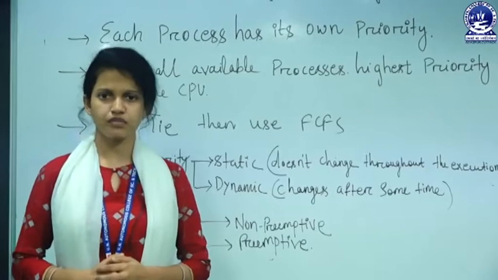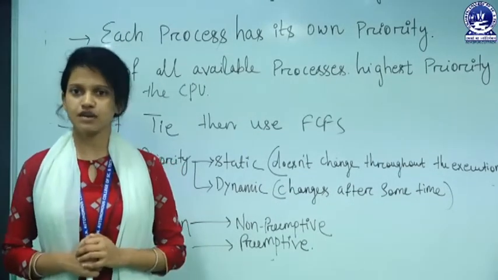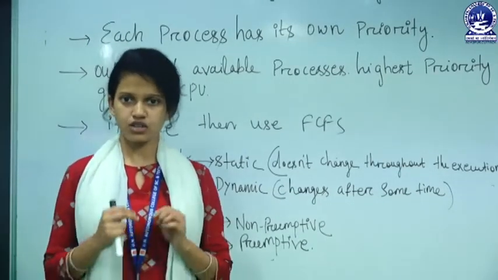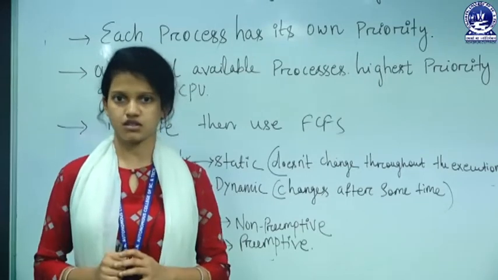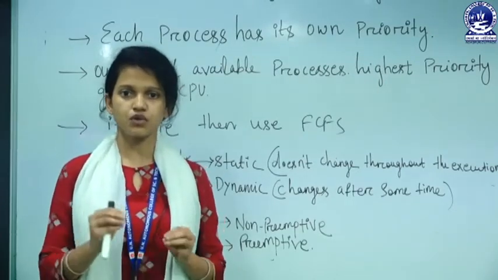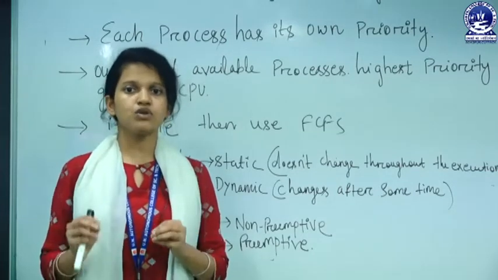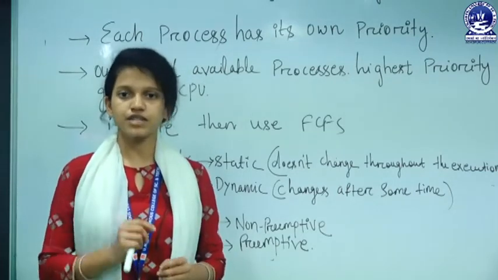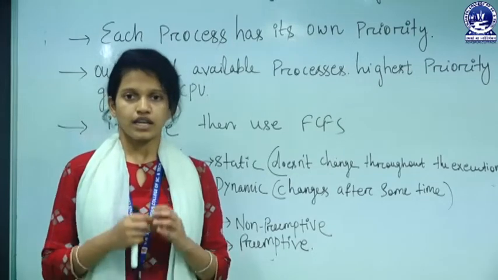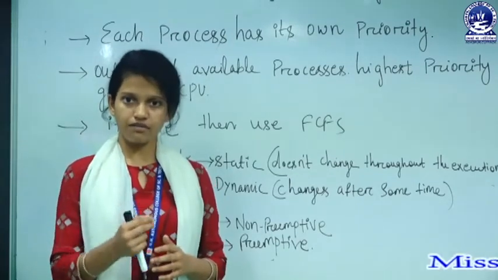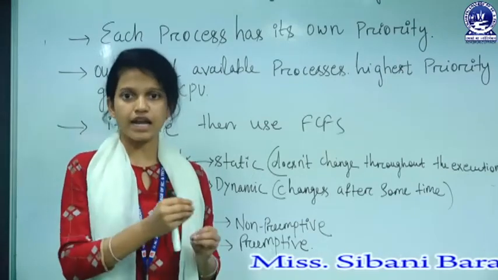Why so? Because in FCFS, we schedule the process which comes first. In first come first serve, the process which arrives at the ready state first gets the CPU first. So in FCFS scheduling, we give priority to the arrival time.